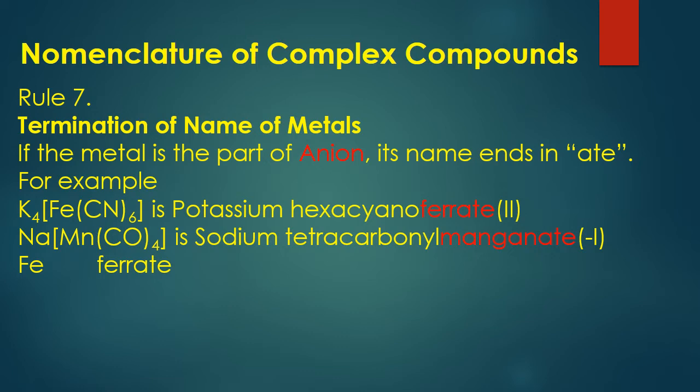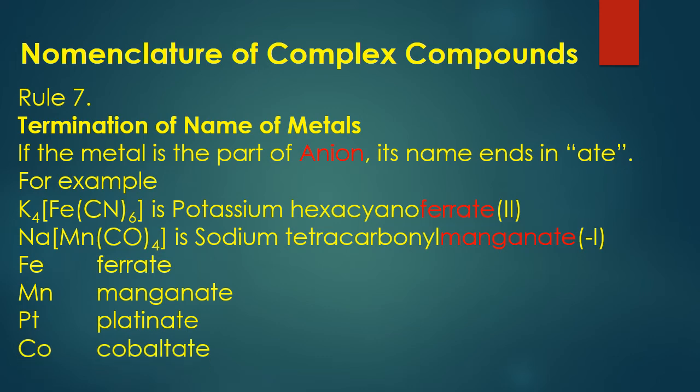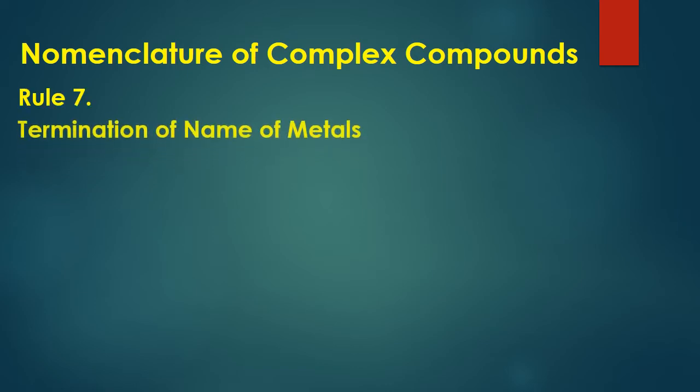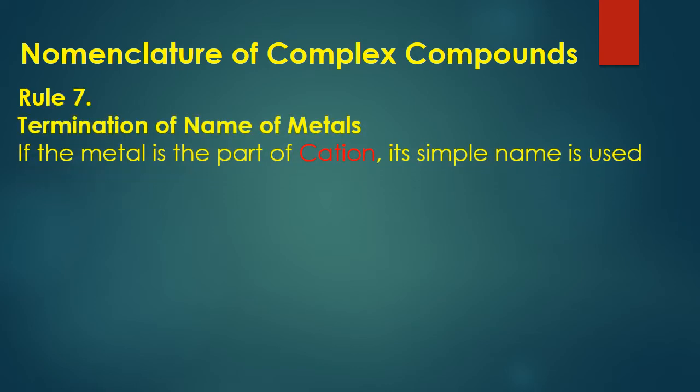That is why we have written -1 for manganate. The name of iron will be called ferrate. Mn means manganate, Pt platinate, Co cobaltate, etc.